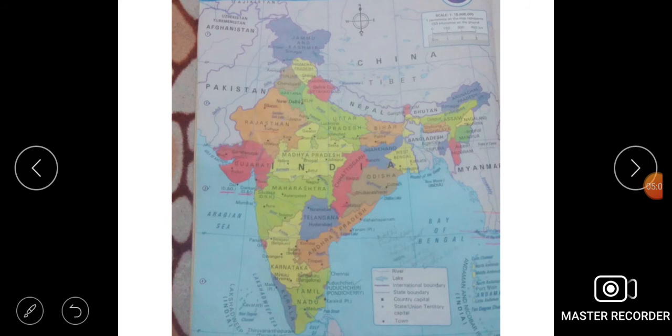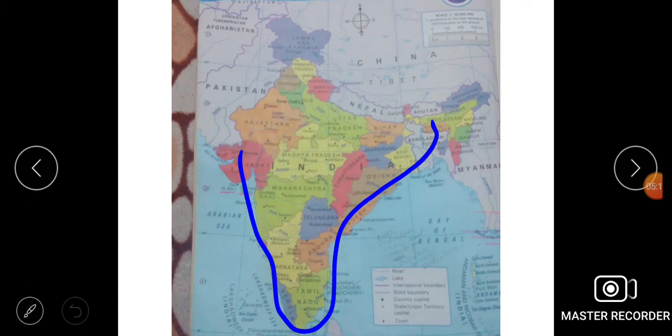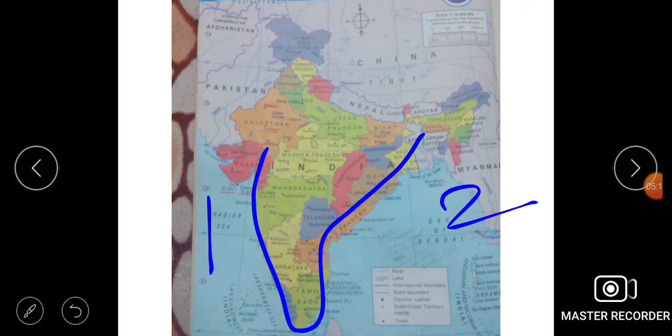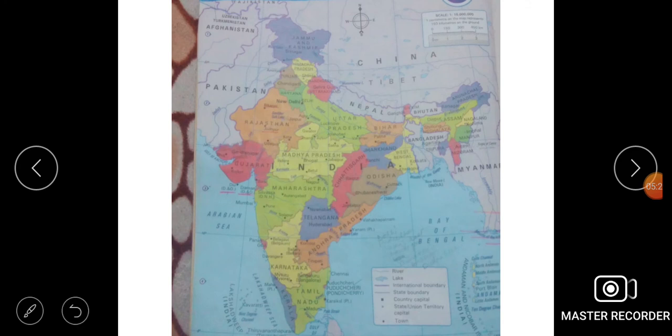So students, India is called a peninsular region, because a peninsula is a land which is surrounded by three water bodies. So this is a peninsula where one, two and three water bodies are lying. And islands like Lakshadweep are a group of land surrounded by water on all four sides.